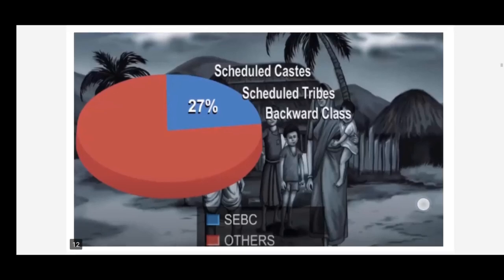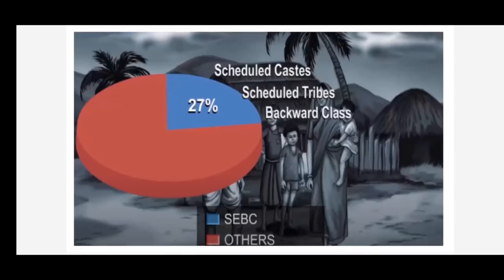Earlier, job reservations were only for scheduled tribes and scheduled castes. With this order, the backward class people are also eligible for the quota of 27% reservation.